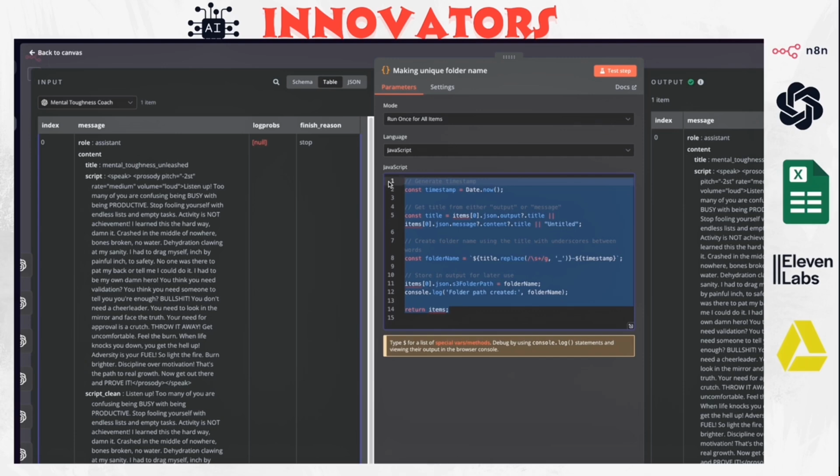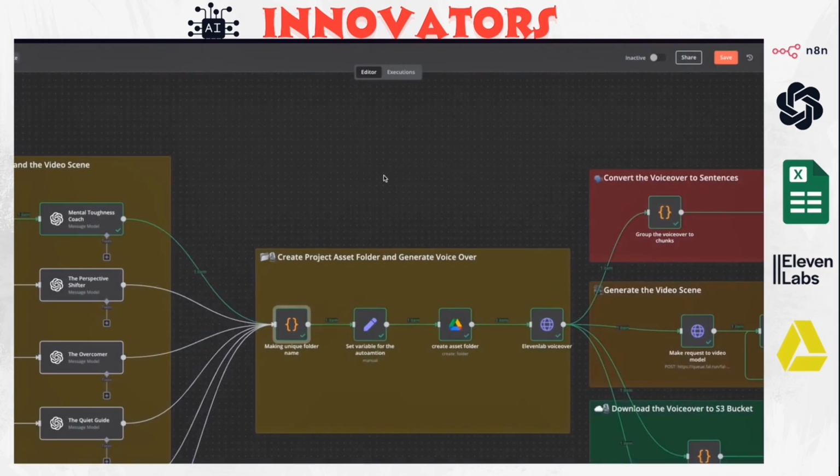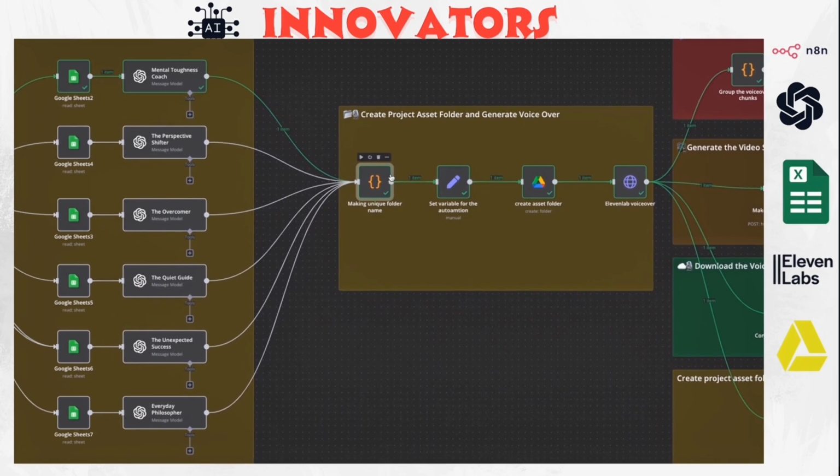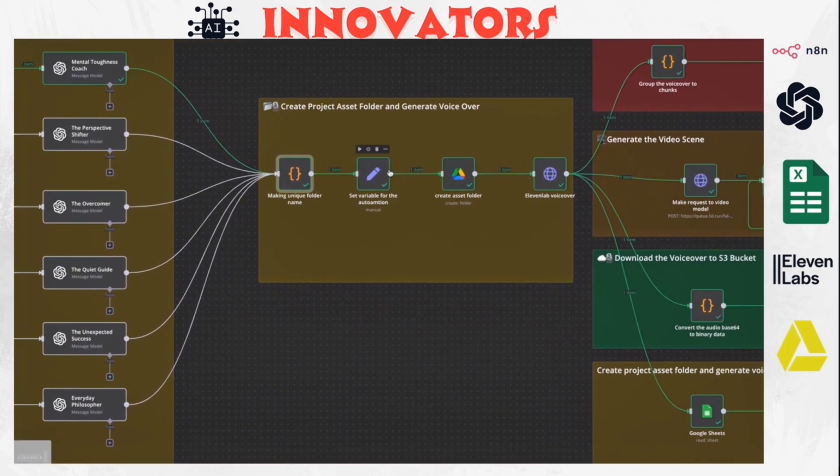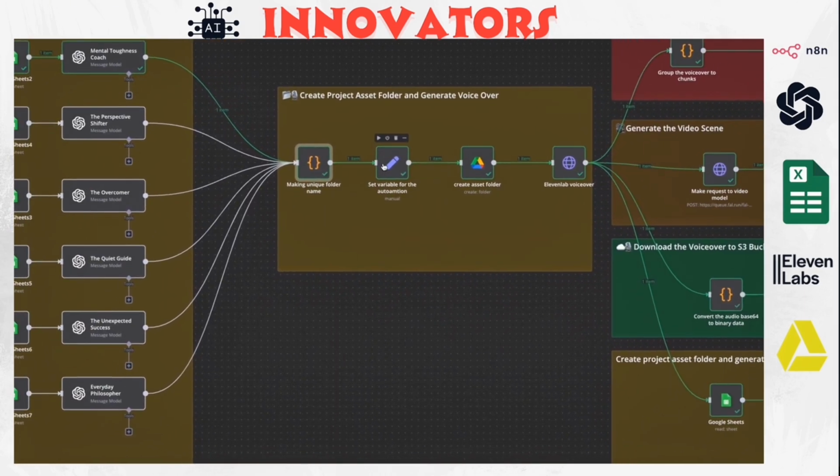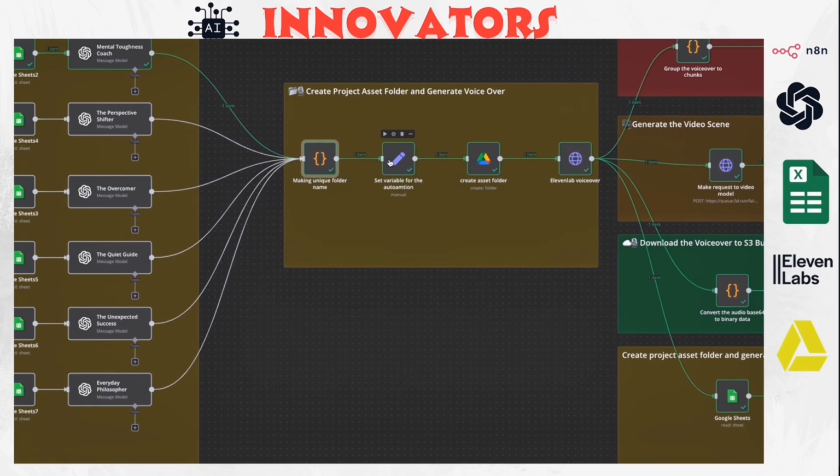So every folder will have a specific name, and this name will be constructed from the title and the timestamp. So we'll have a final title and timestamp for every single folder. Okay, so after you generate this unique folder name, we need to set some variables for the automations, and basically it makes it easy. You can reference those variables from this node.